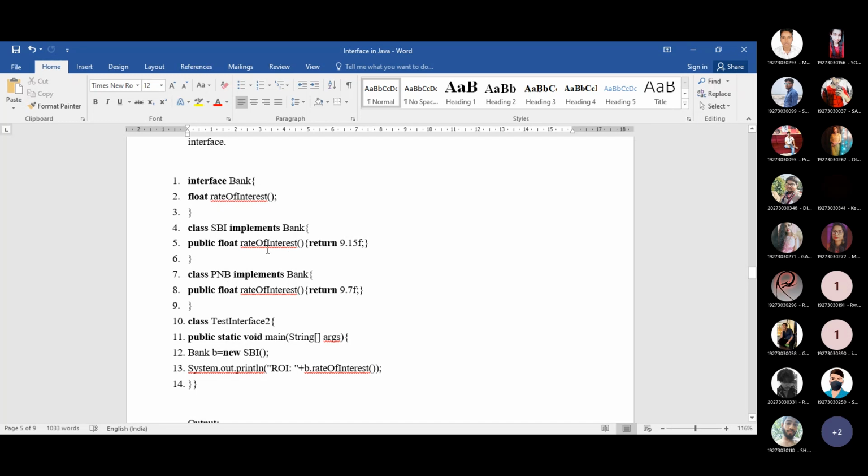So what is happening: if you want to implement this rate of interest method here, just because you are not using the concept of interface but the concept of class, then what will be the utility of this method? What will you implement, or what type of instructions will you write inside this method? Can anyone of you tell me which instructions you will provide inside this method if you are not declaring it as abstract?